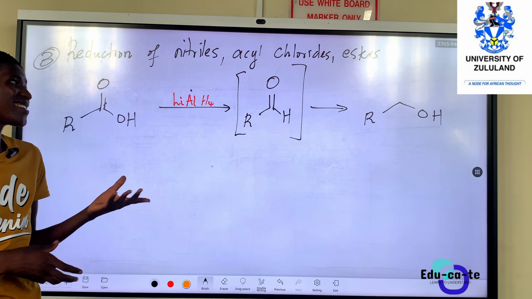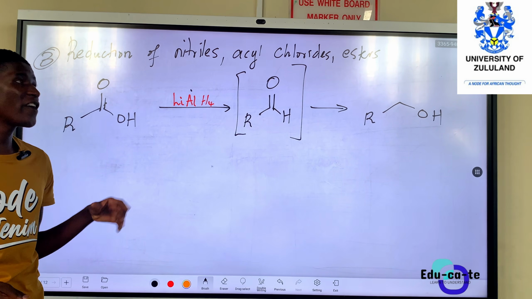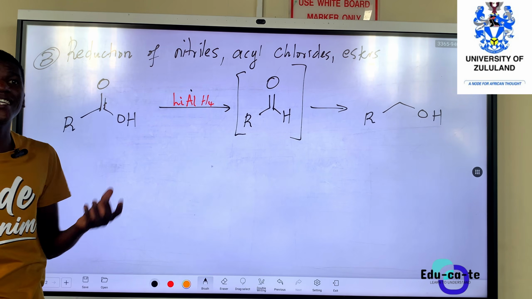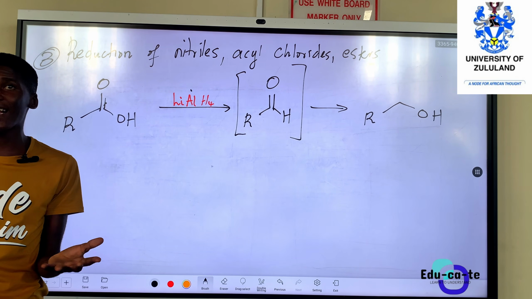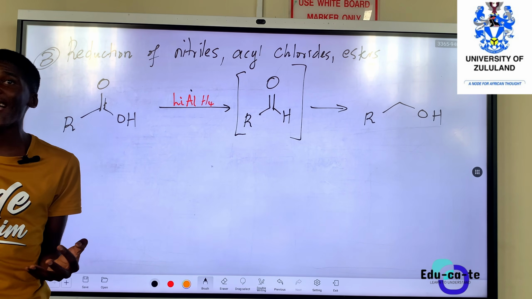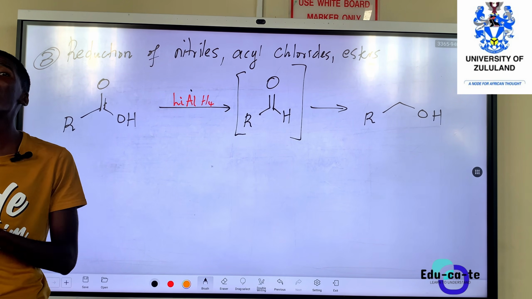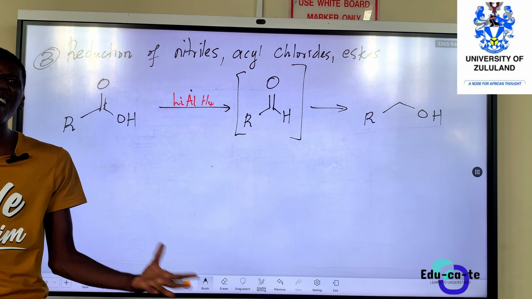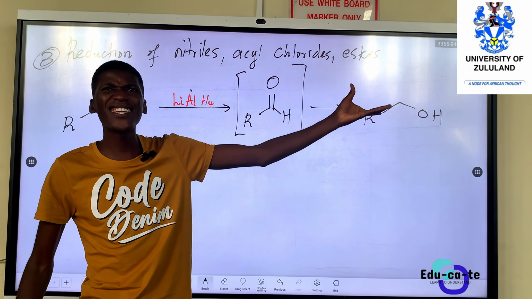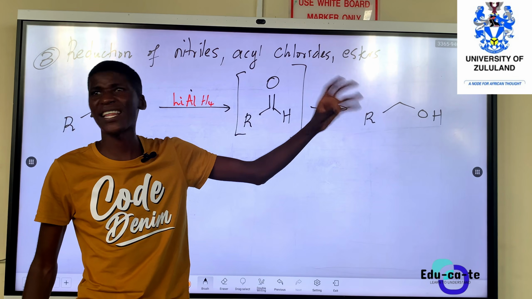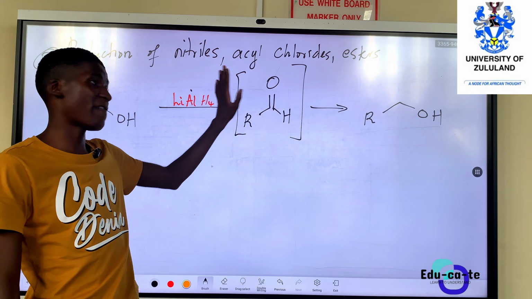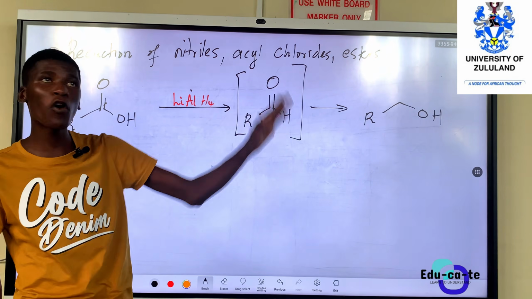Because remember guys, this is something that has applications. If you are doing it in a lab and you attempt the reaction, and then you want to take out your aldehyde, I mean you're trying to make an aldehyde, when you try to remove or isolate the aldehyde from the reaction mixture, you can never isolate it because the aldehyde will eventually turn back to what? To an alcohol. So the only thing that you can get from this is an alcohol rather than an aldehyde. So basically, we can never synthesize aldehydes